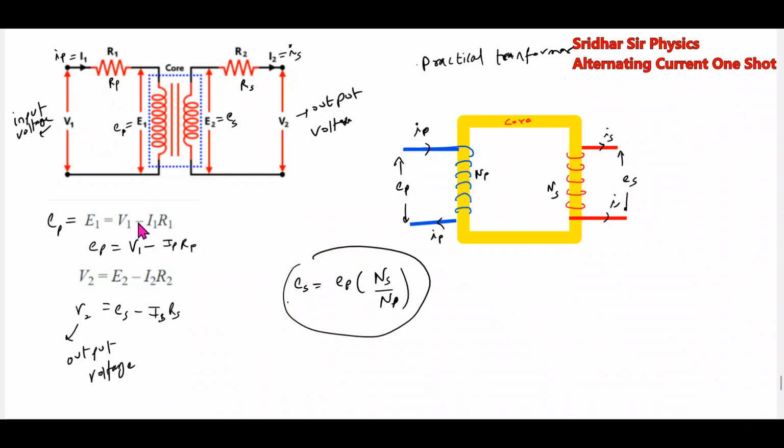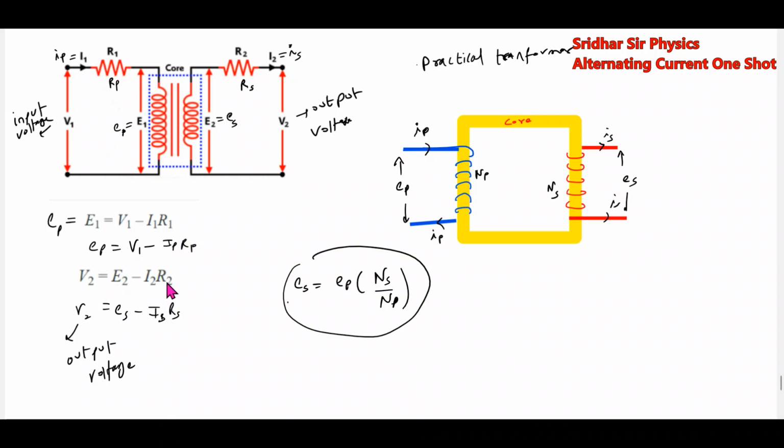This is one basic method that we follow. V1 is the input voltage and V2 is the output voltage. V1, V2 we don't have a relationship. So first what I do is apply the input voltage and calculate the drop across the primary. Then I know the number of turns, so I'll get the drop across the secondary. I'll substitute here and get the output voltage.